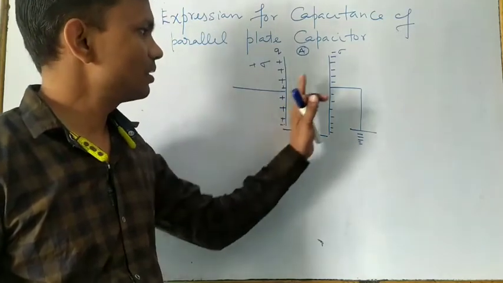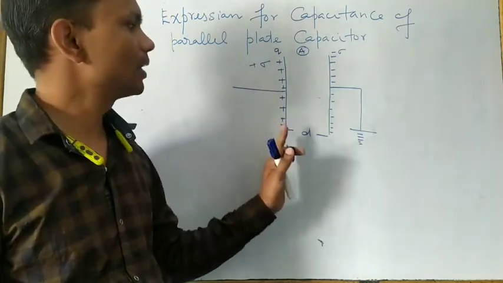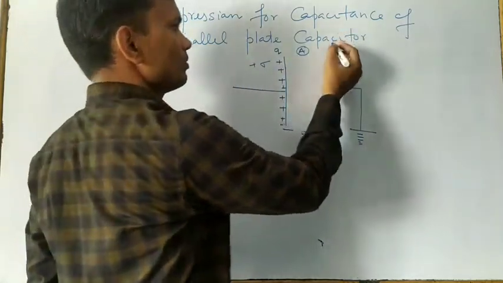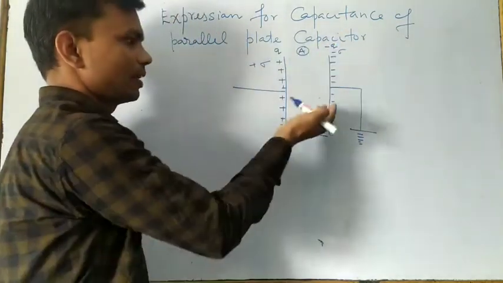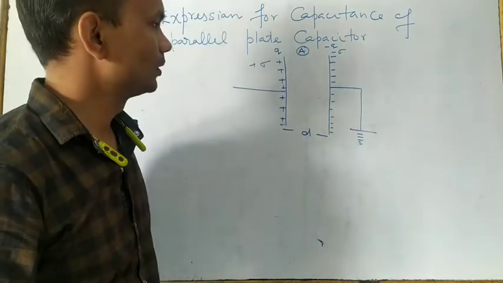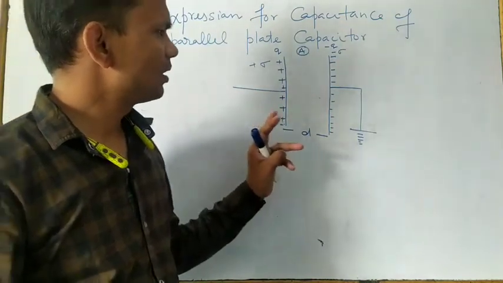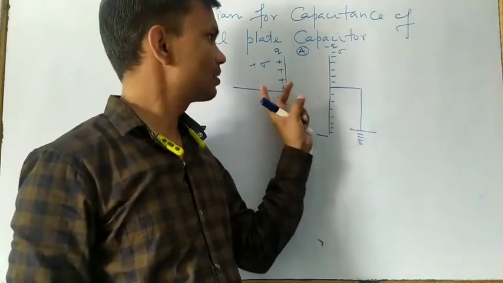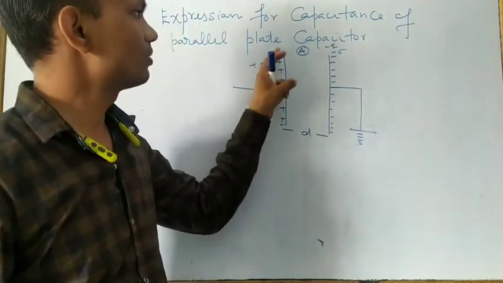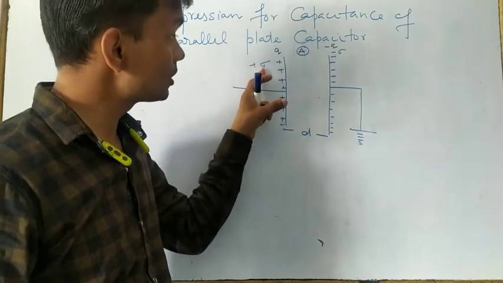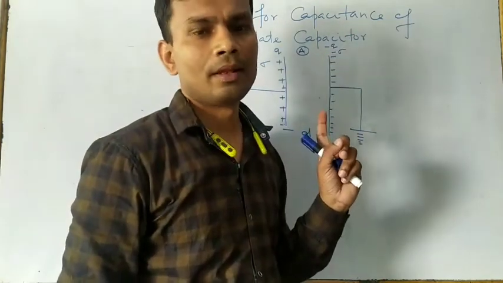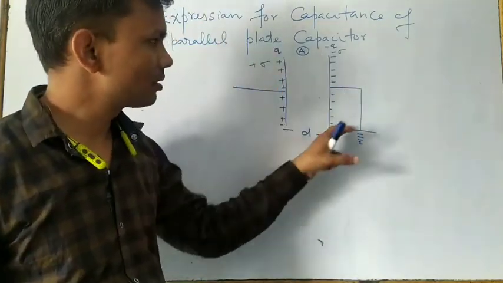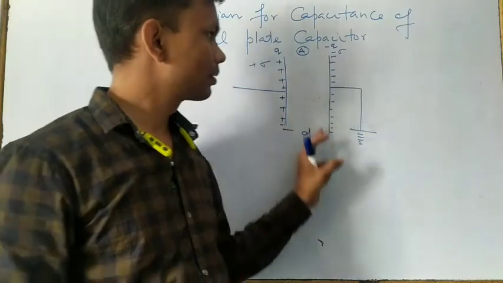So here you have to see, this is one arrangement of the parallel plate capacitor. This has positive total charge Q, and this has minus Q by induction, equal and opposite charges. They have the same area for each plate, with surface charge density plus sigma and minus sigma. Now here one question is, what is the role of the second plate?